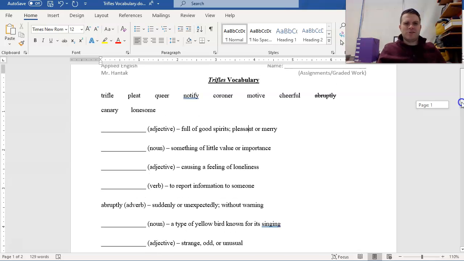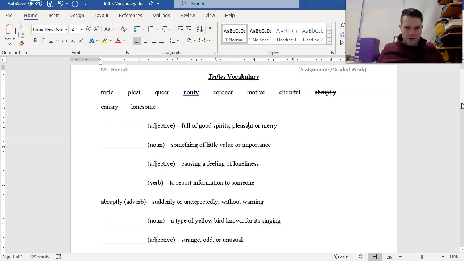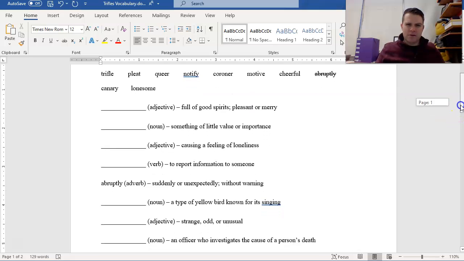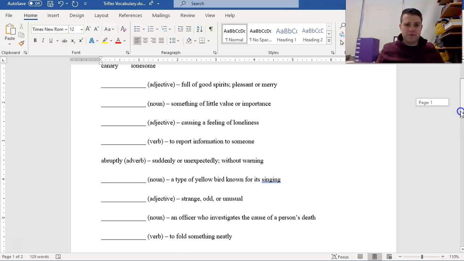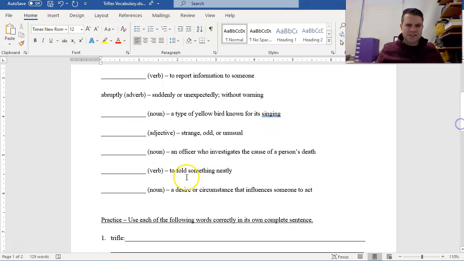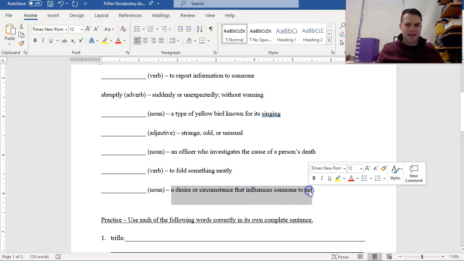Let's say I like to watch all those crime shows. Maybe some of you are Law and Order fans or CSI fans. You really like those crime dramas. The word motive might be familiar for you. We know that motive is a noun. Something of little value? No. It's actually something of great value. It's not a bird. It's not an officer. Motive is a desire or circumstance that influences someone to act.